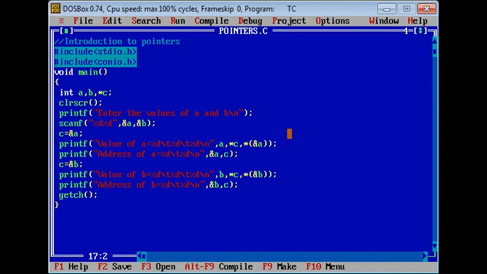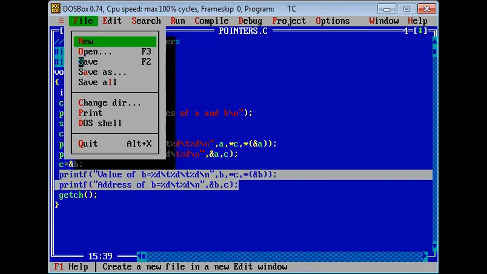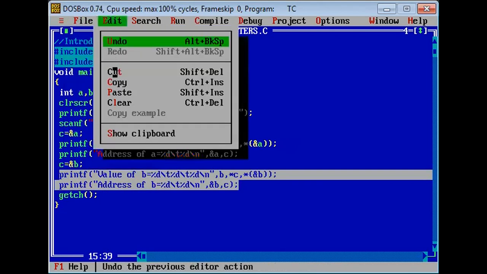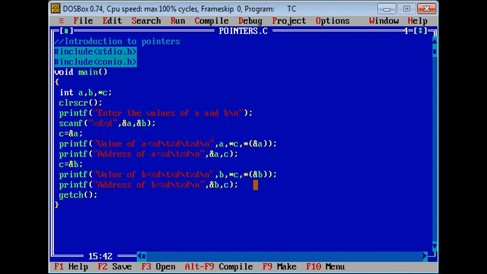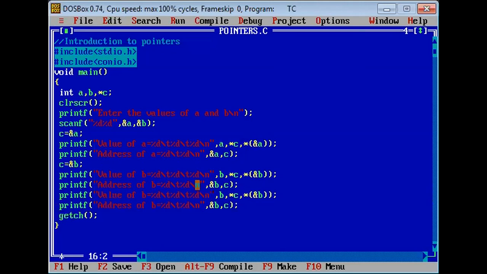Okay, so features of pointers: pointers save the memory space, execution time with pointer is faster because data is manipulated with the address. So the memory is accessed efficiently with the pointers. For example, please see here in this example.